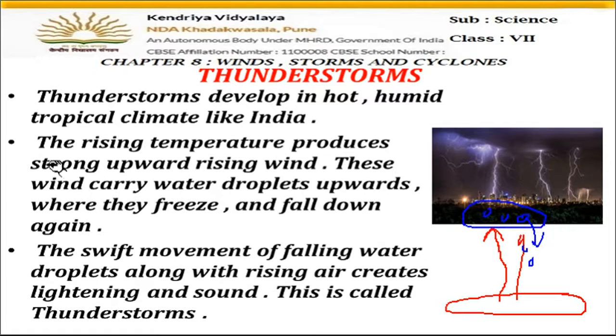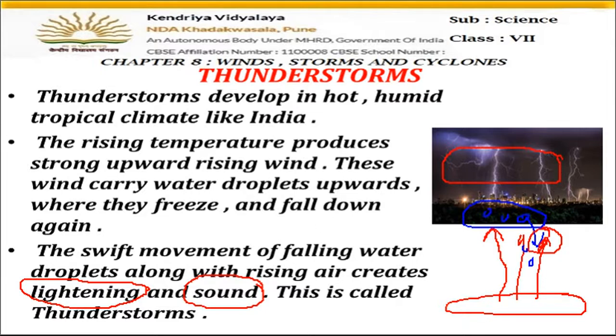Now you can see that these water droplets are falling down and the hot air is going up. Here in the middle they both crash with each other, they strike with each other. Because of that collision, that accident you can say, a huge sound is produced in the middle. Along with this, lightning can also be seen, and this is nothing but the thunderstorm. So you can see when little rain showers start, along with the black clouds, you can see lightning and sound effect also, and that is called our thunderstorm.